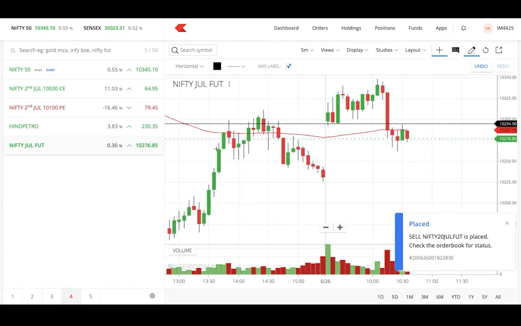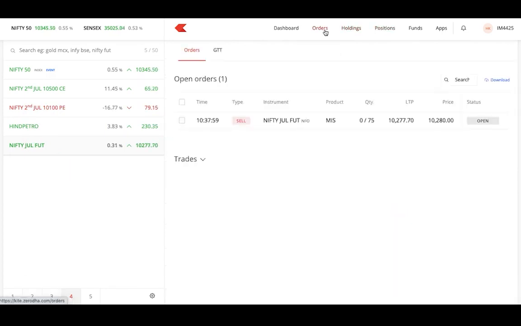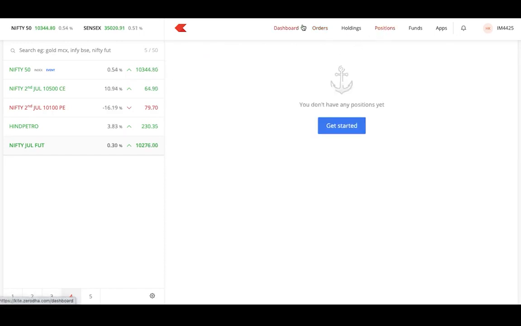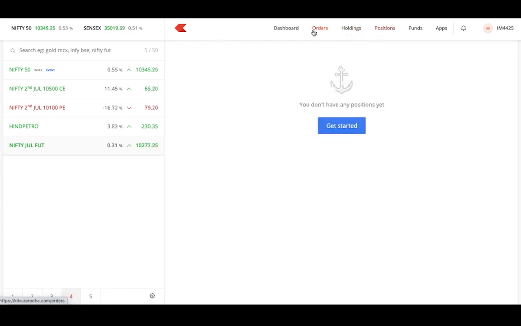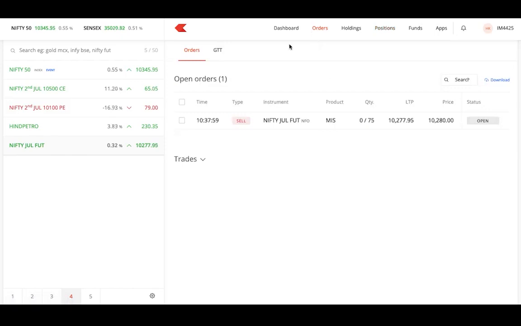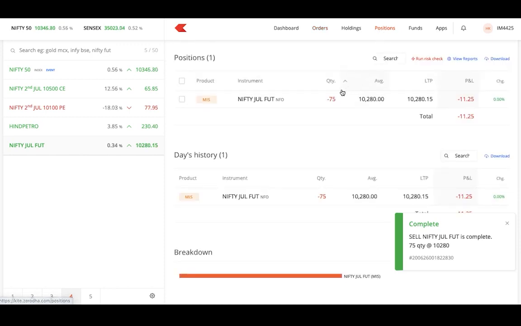So from the past 2 to 3 days, we can see the market is a little bit tricky. It's a little bit tough these days actually. So I just changed my order. The price you can see here, 10,280 is the price I entered. Okay, so the sell side order is there, and as I told, it's a simple limit order.